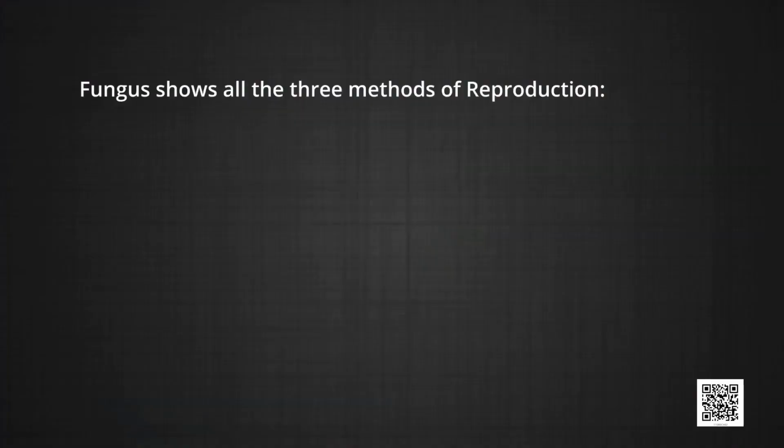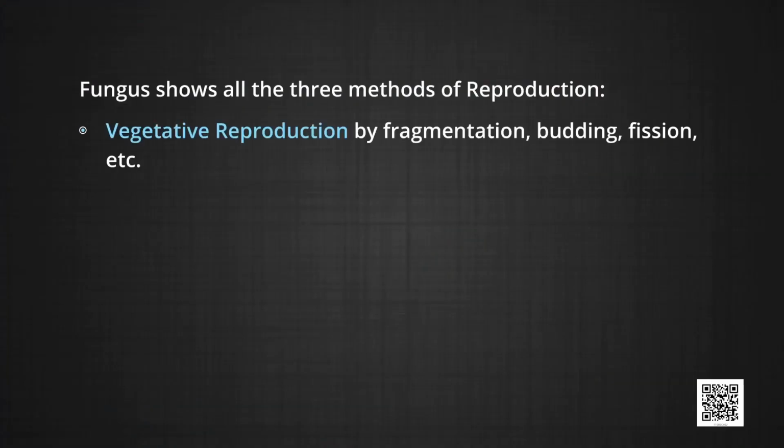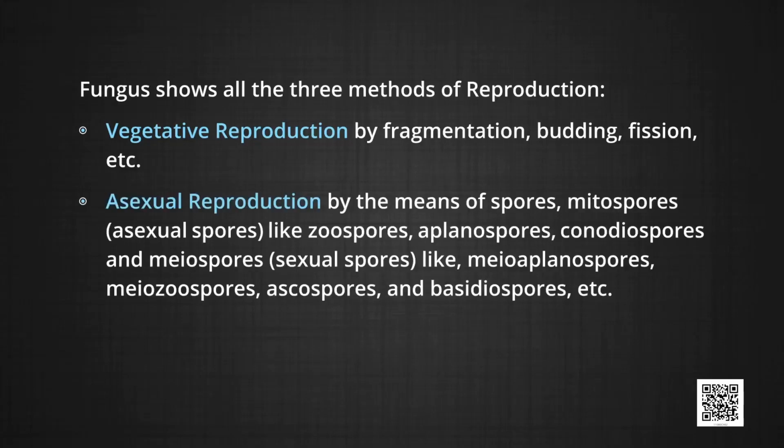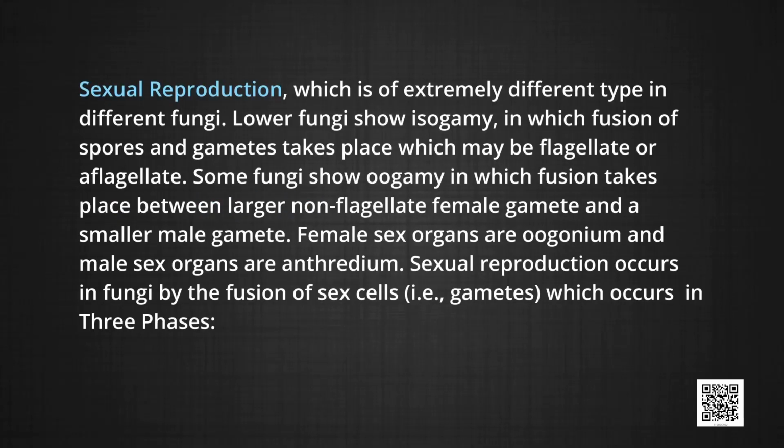Fungi show all three methods of reproduction. First, vegetative reproduction, by fragmentation, budding, fission, etc. Second, asexual reproduction by means of spores: mitospores, like asexual spores such as zoospores, aplanospores, conidiospores, and meiospores, sexual spores like meioplanospores, mesospores, ascospores and basidiospores, etc. Third, sexual reproduction, which is of extremely different types in different fungi.